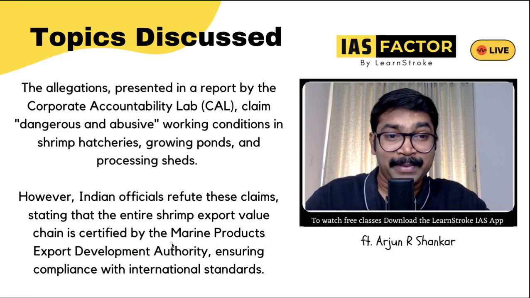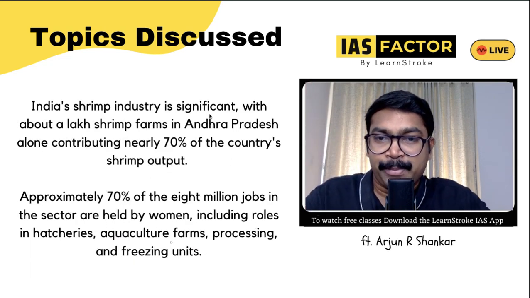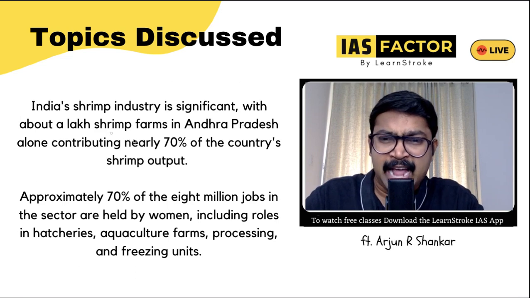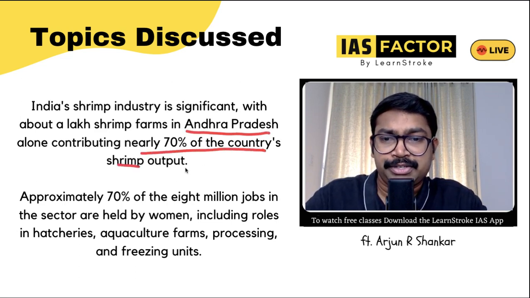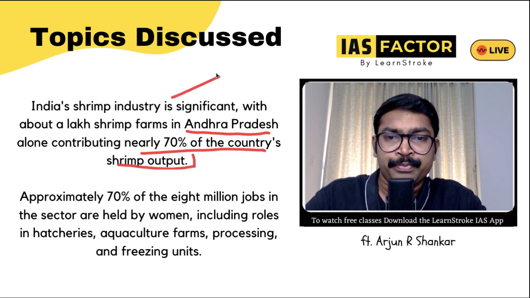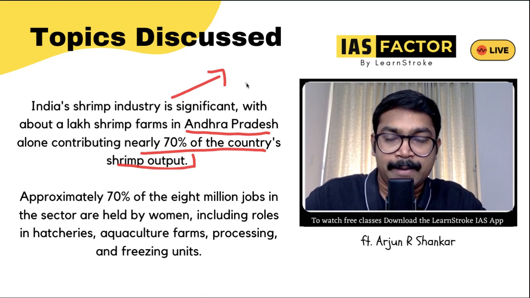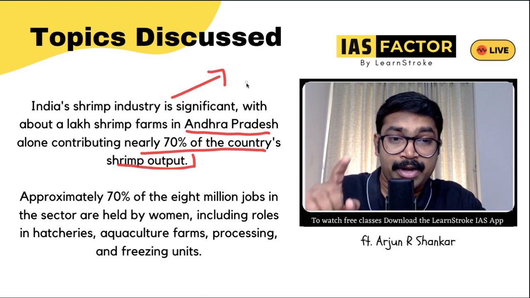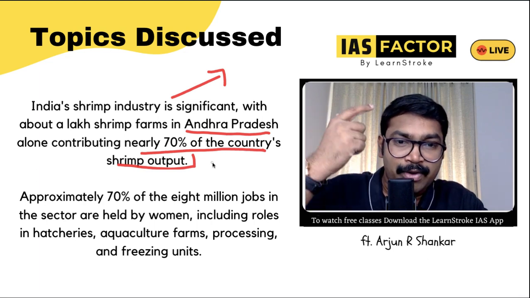This was once asked in the mains examination to write about this thing. So know about such organizations, and India's shrimp industry is significant with about 1 lakh shrimp farms in Andhra Pradesh contributing to 70% of the shrimp output. Very, very important. Please know India is occupying 40% of America's market. $8 billion is India's seafood export, and out of that, $5 billion is for shrimp, and 70% of that is coming from Andhra Pradesh.